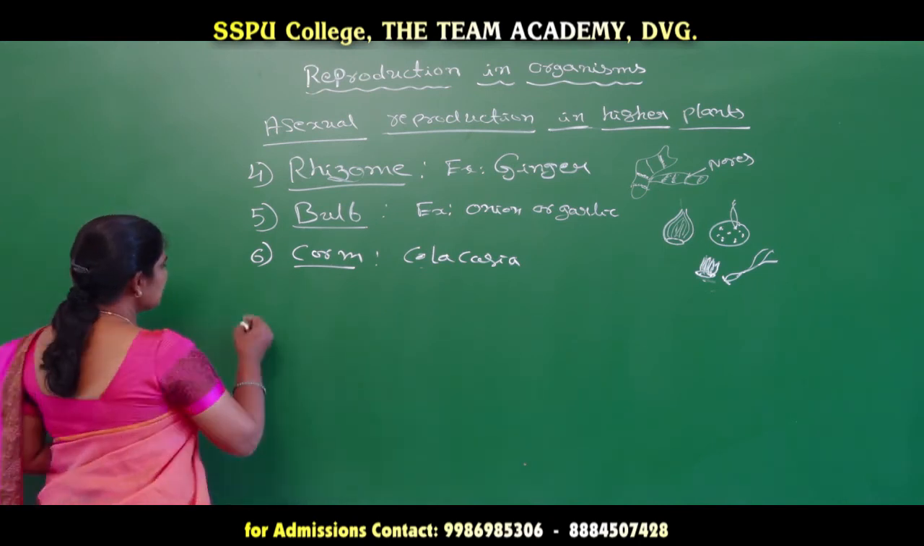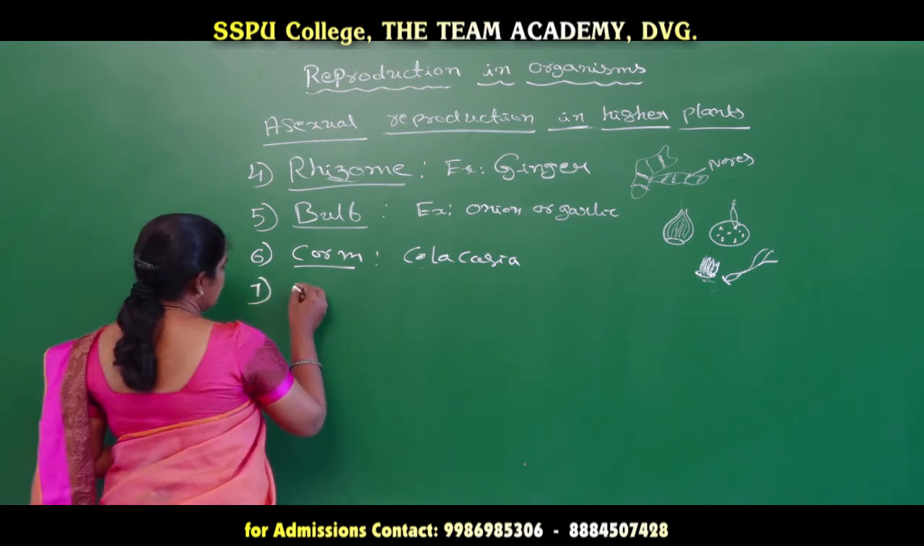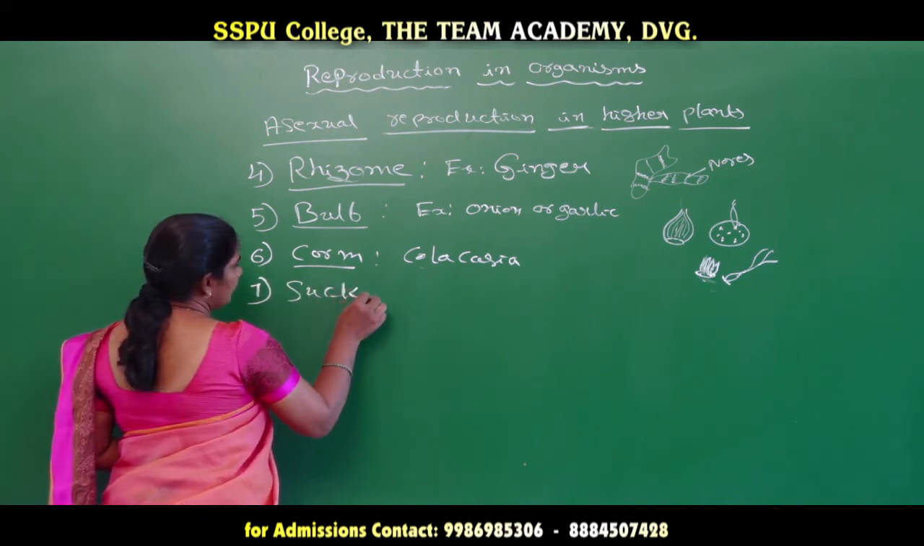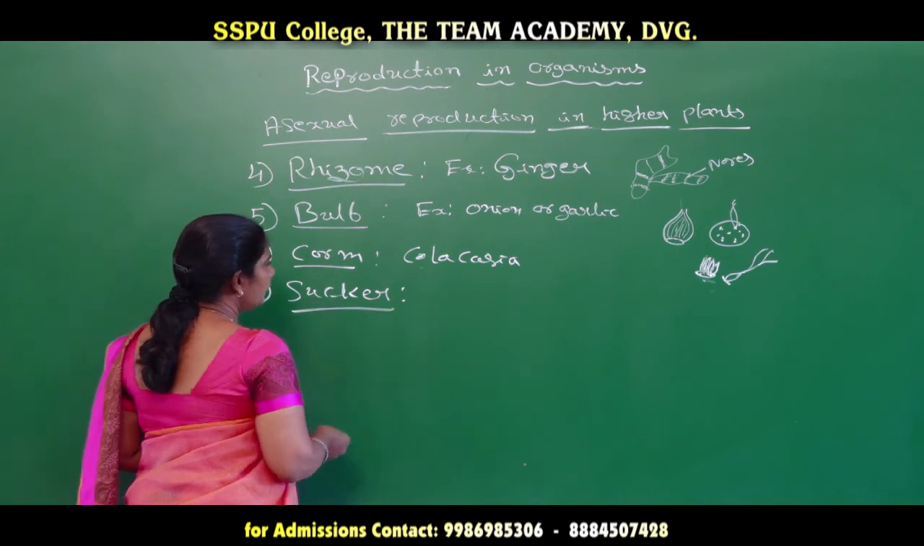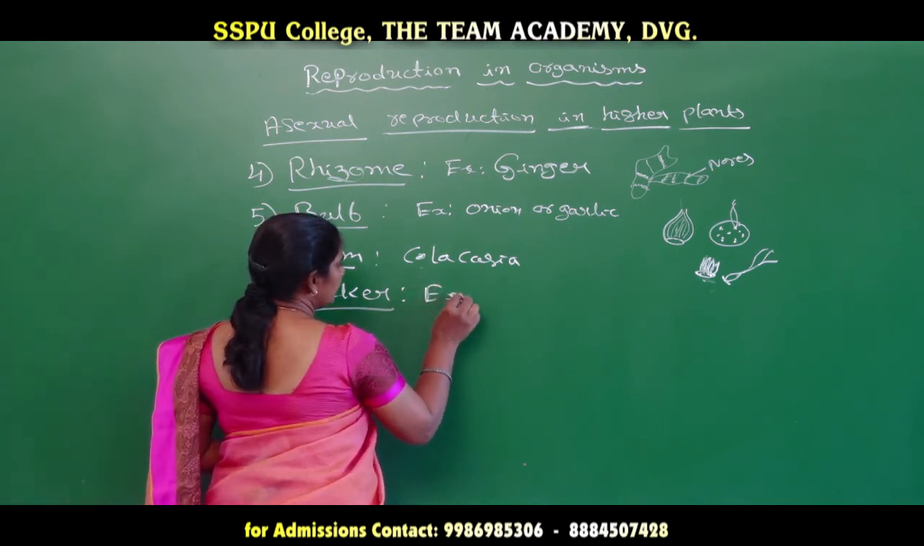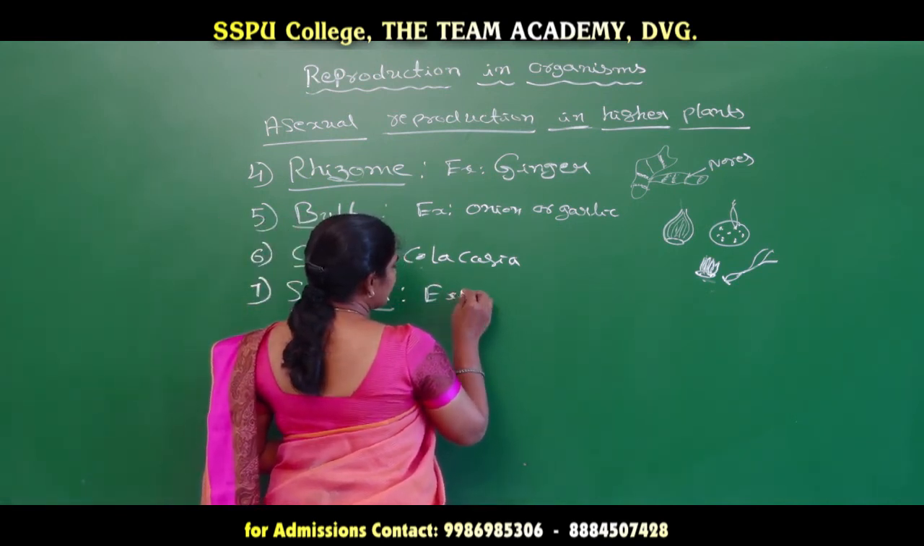So the next one, the seventh one, is suckers. When we take an example for suckers, we can take the example of the chrysanthemum.